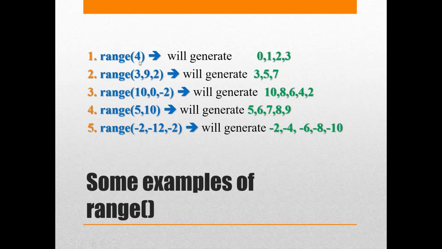I go counting till 3, but from 0. And every time, what is the next number? Plus 1, because again, the step value is missing. So before 4, 0 is assumed as the start value. After 4, 1 is assumed as the step value. Hence it will generate 0, then 1, then 2, then 3. If you make the loop run based on these range values, the loop runs 4 times.